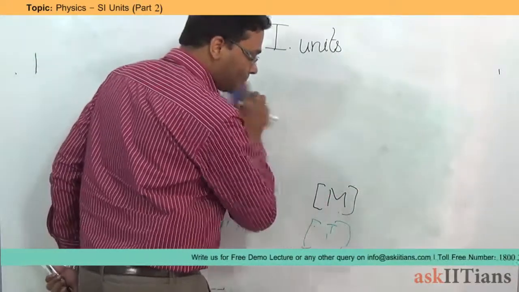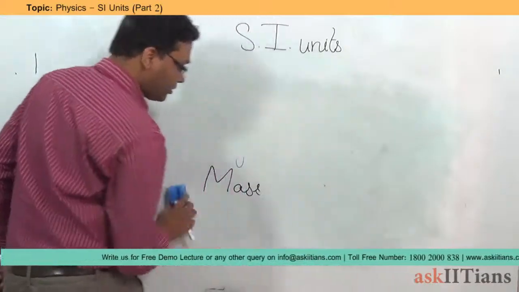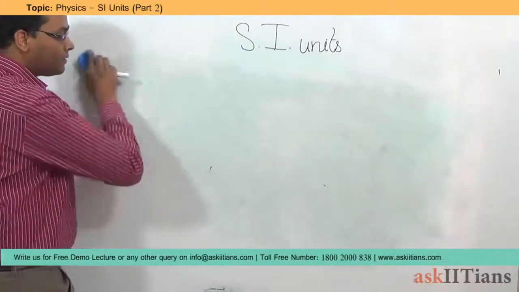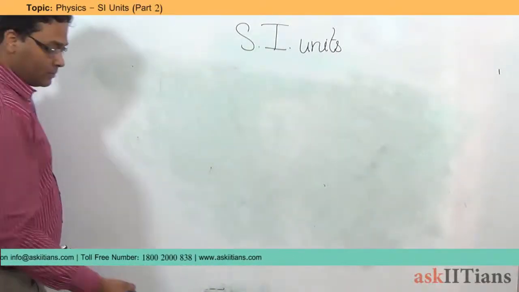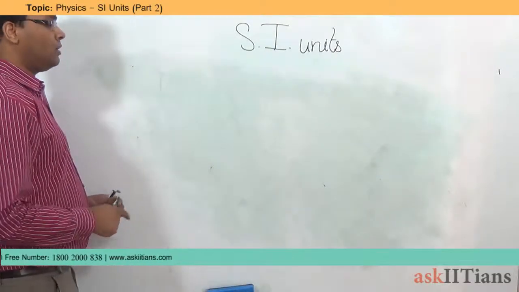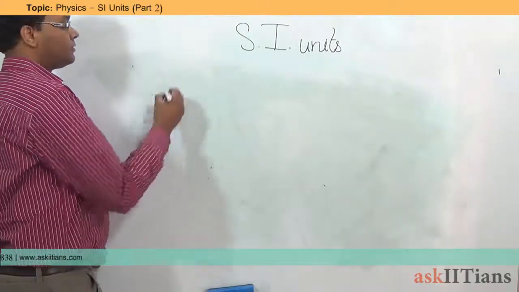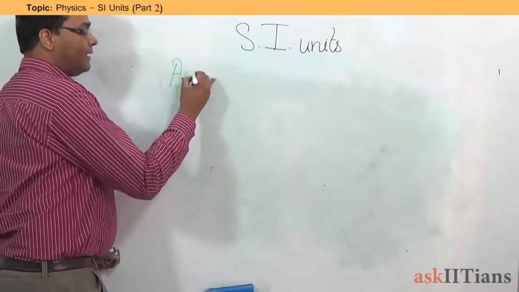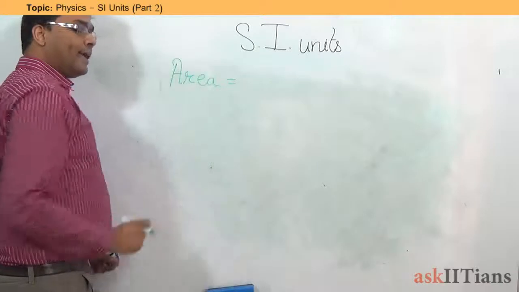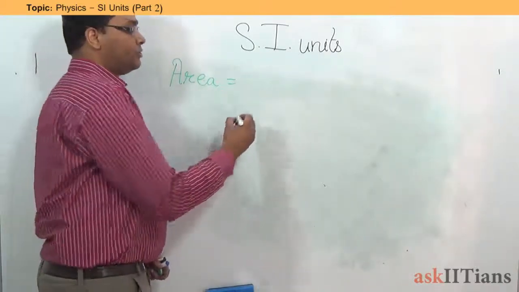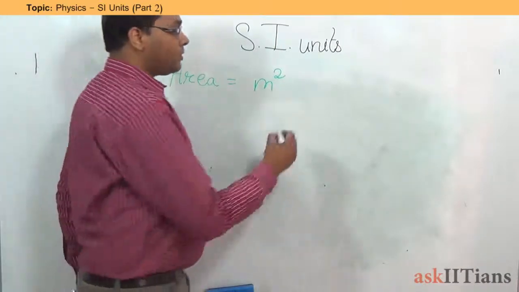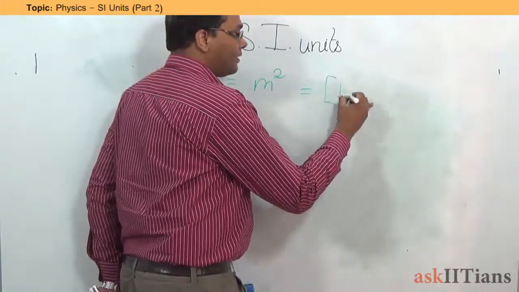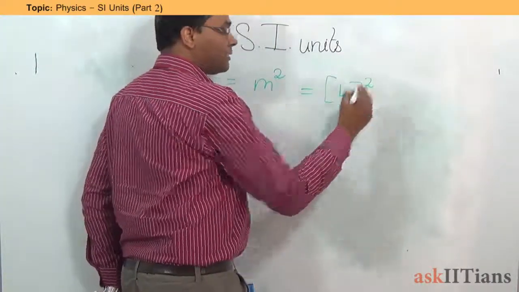So these are the primary or the base quantities. Now if I have to understand the dimensions of the derived quantities, starting off with, let's say, area. Area is meter square, so I'll be representing it as L raised to the power 2.